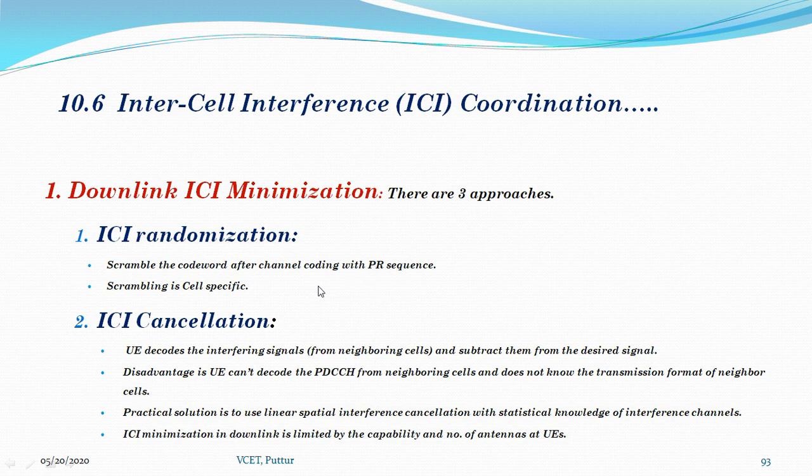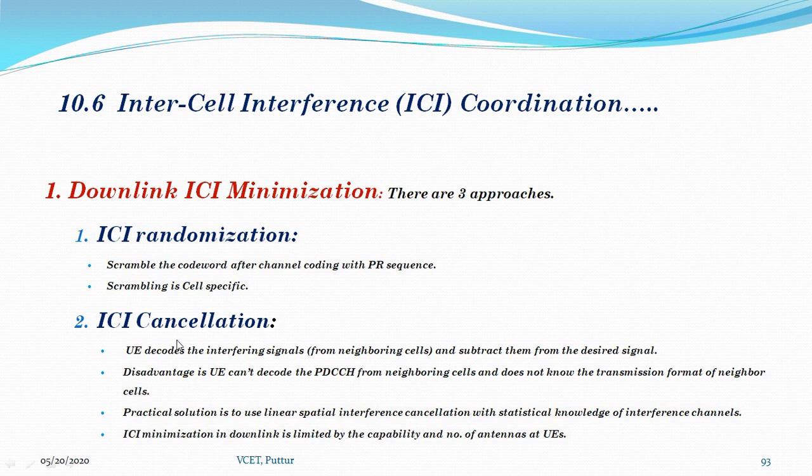With cell-specific scrambling, ICI from the neighboring cell is randomized and then interference suppression is achieved. Without scrambling, the channel decoder might be equally matched to the interfering signal as to the desired signal on the same radio resources. ICI randomization has been applied in systems such as UMTS.